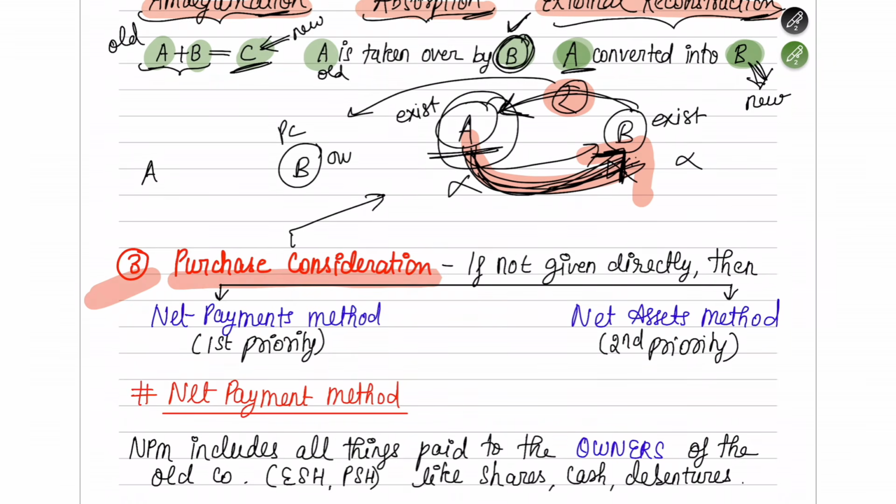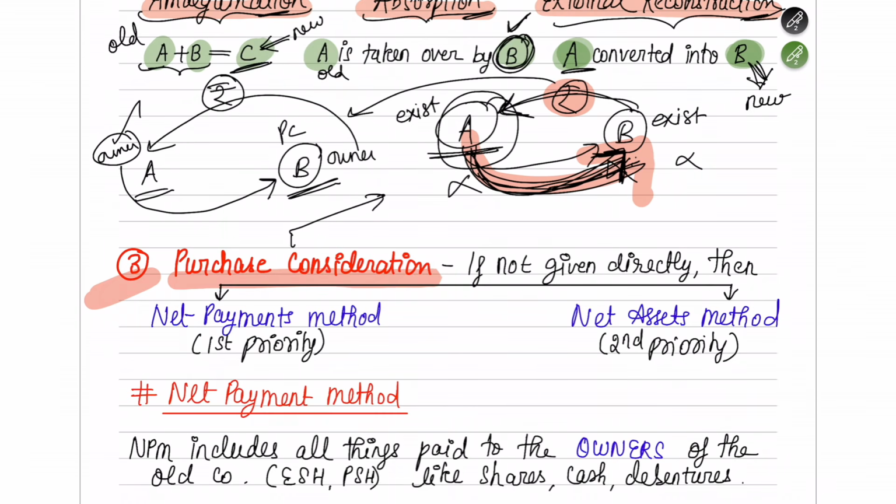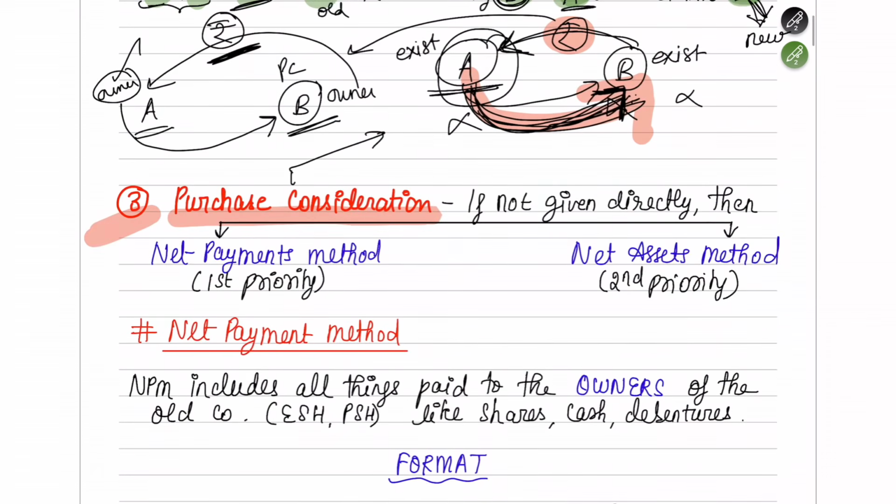The owner of B Limited thinks A Limited is a competition, so he goes to the owners of A Limited and tells them, please sell this company to us, we will take care of it. In return, you take some money from us. The owners of A Limited agree to it. So the money that B Limited is going to pay to the owners of A Limited will be called your purchase consideration.